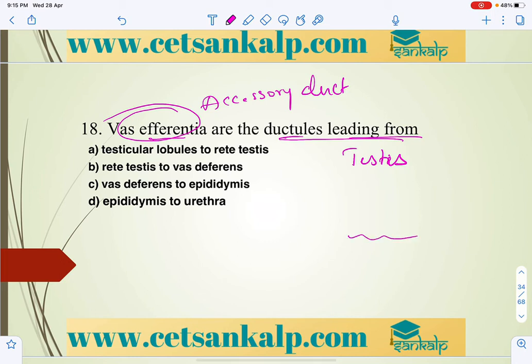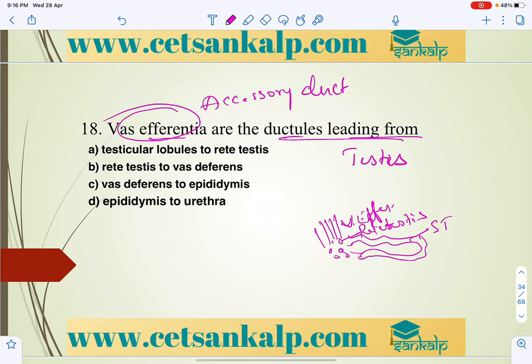If you consider these are the seminiferous tubules, these tubules open into the rete testis, and from the rete testis the vasa efferentia open. That is, seminiferous tubules through the rete testis open into the vasa efferentia, and the vasa efferentia open into the epididymis, and that opens into the vas deferens.